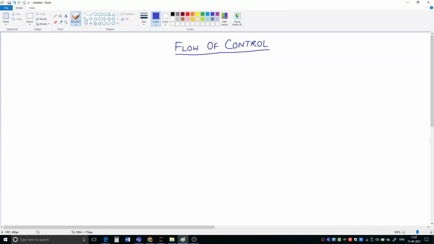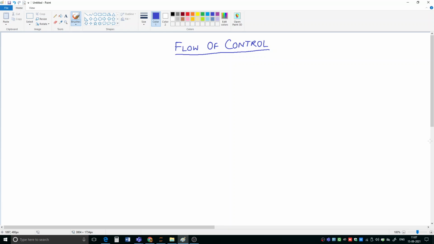So flow of control means what? How the control flows in a Python program. Simply, you can define it: a program's flow of control is the order in which the program's code executes.